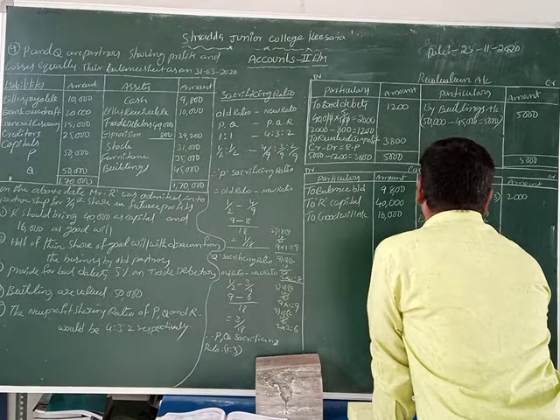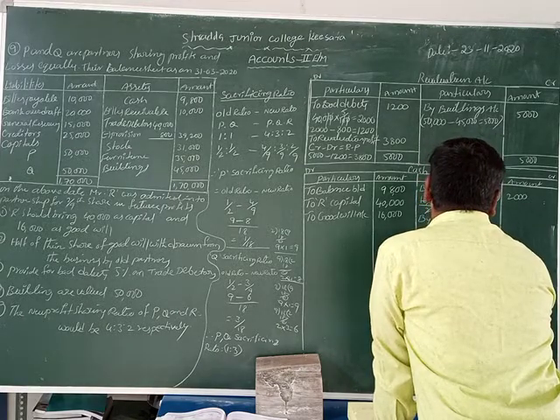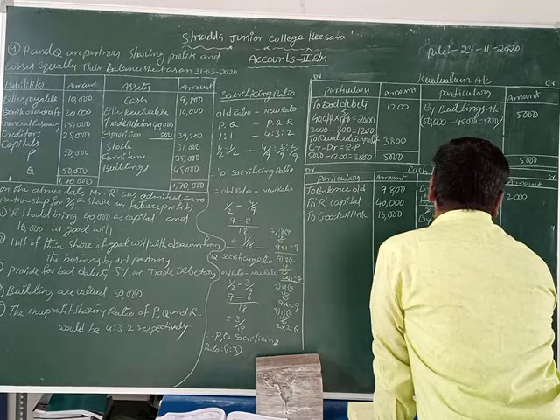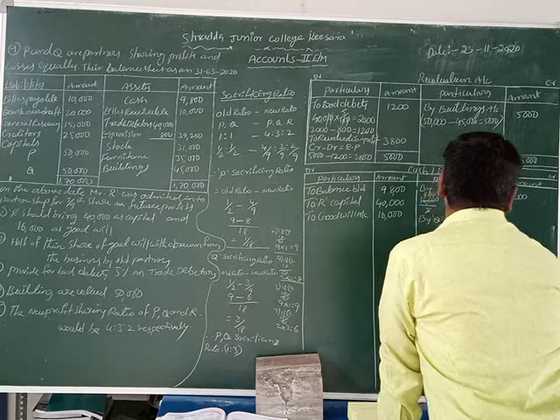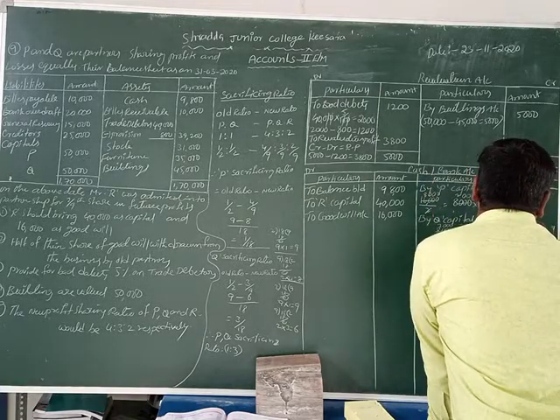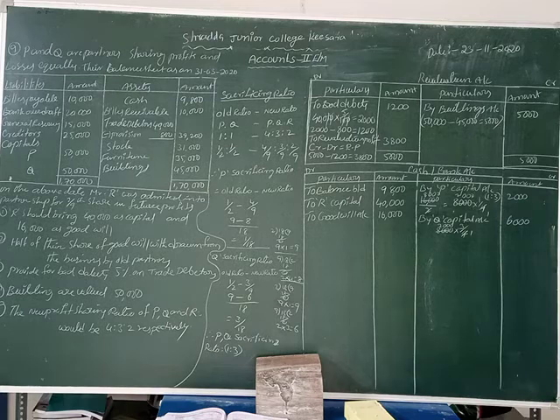What is the goodwill share? 8,000 rupees into 3 by 4. 4 2s are 8. 2 3s are 6,000 rupees. So 6,000 rupees for Q and 2,000 rupees for P, taken out of half of the goodwill amount.